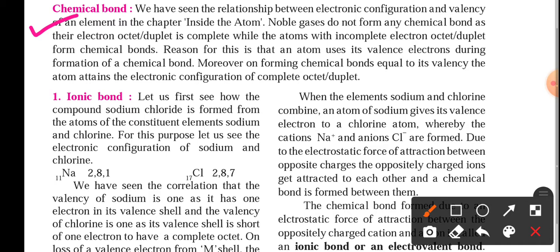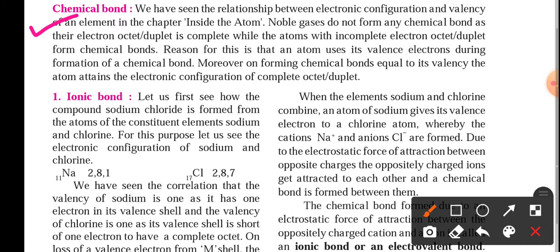Otherwise, other atoms or different elements have incomplete outermost shells. This incomplete outermost shell keeps the atom unstable, so they want to complete their outermost shell. It is possible to complete it in different ways.